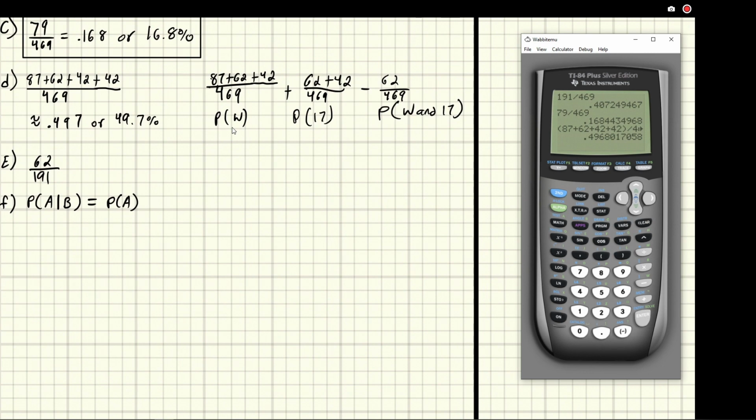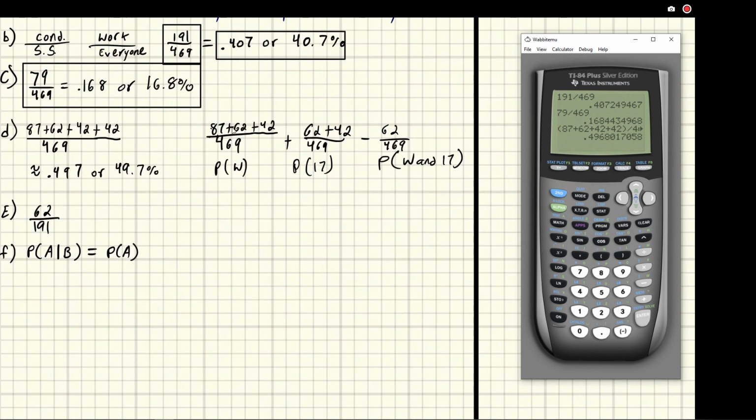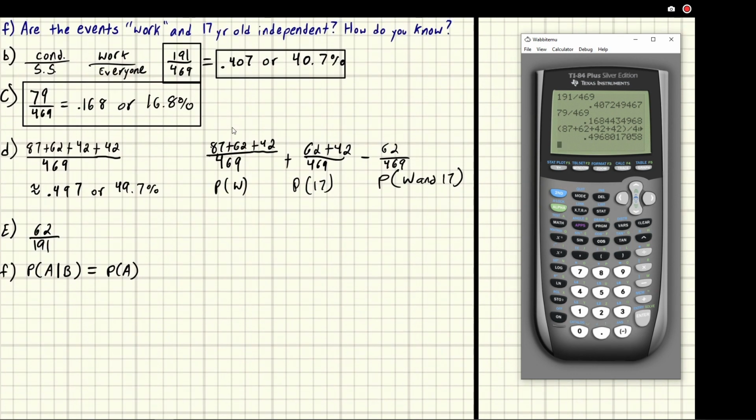So consider like flipping a coin. If you flip a heads, does that change the fact that you might get a heads or a tails on the next flip? Does our next flip depend on what we got on the previous flip? And we would say, no, you could have flipped 3 heads. The chance of you getting another heads is still 50-50. It's not influenced by previous coin flips. So this is called our independence rule, and we're going to use this to check what it's asking us for.